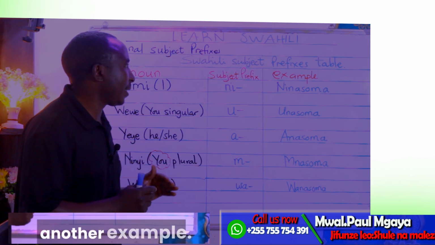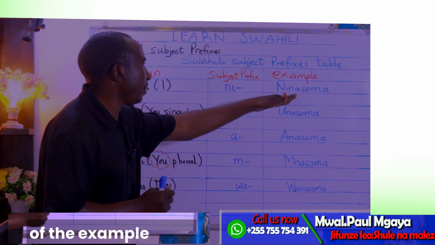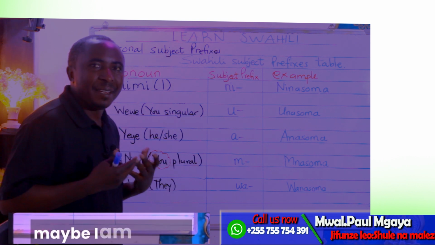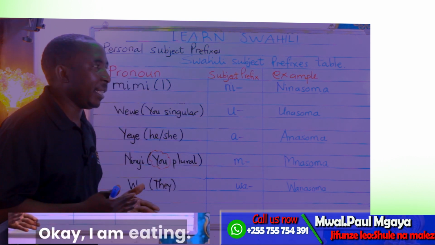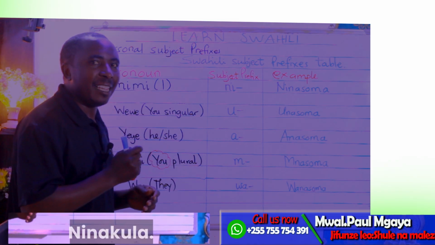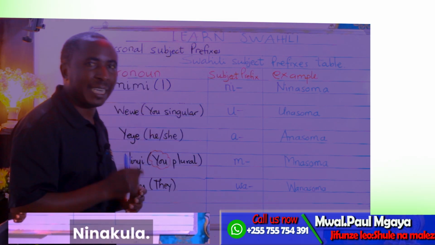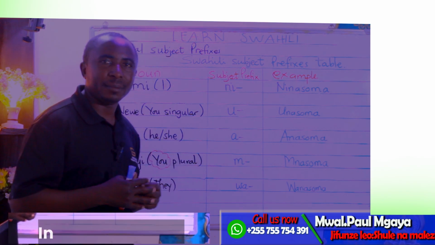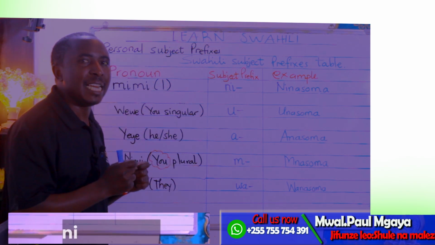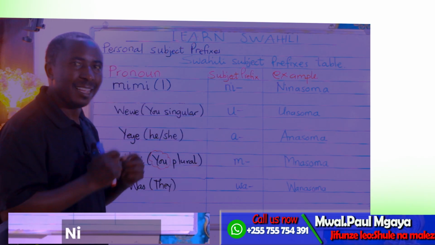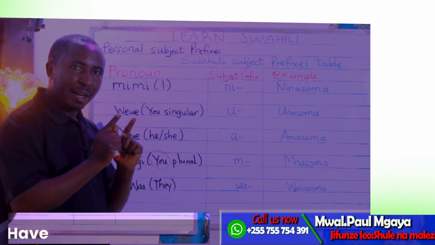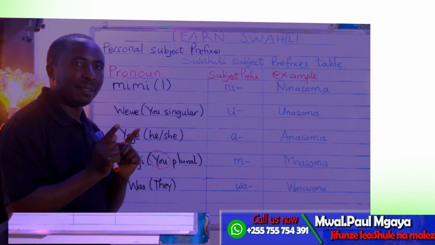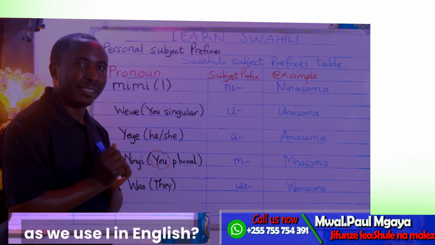Let me give you another example. For example, someone is maybe I am eating. In Swahili, ninakula. Maybe I am playing. In Swahili, we say ninacheza. Okay? Have you considered how we are supposed to use ni as we use I in English?